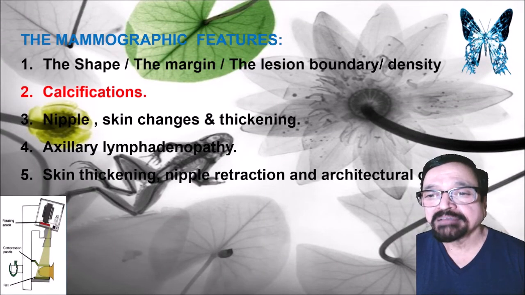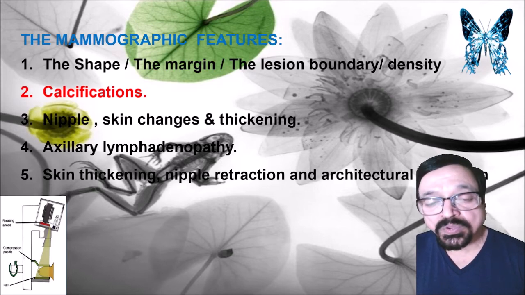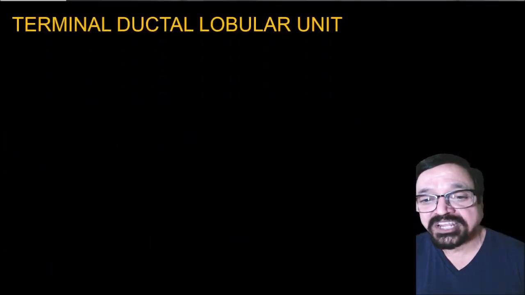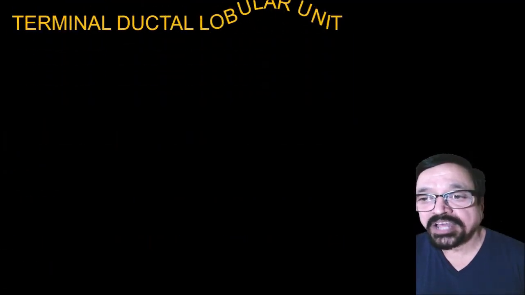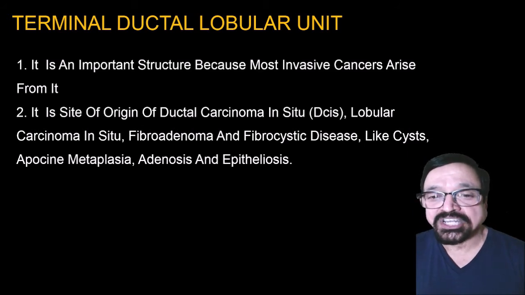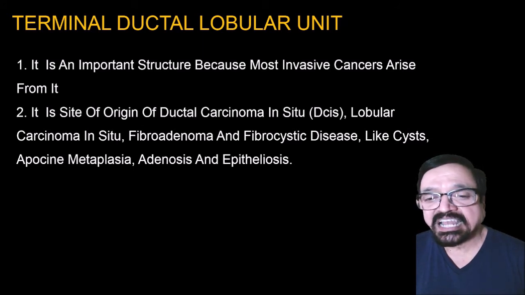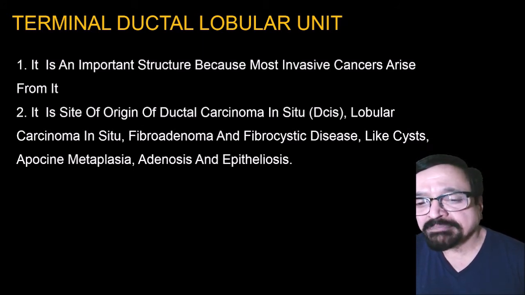First we have seen mammographic features: shape, margin, lesion boundaries. Now we'll come to calcification, which is a very important feature. Now terminal duct lobular unit. It is an important structure because most invasive cancers arise from it. It is the site of origin of ductal carcinoma in situ, lobular carcinoma in situ, fibroadenomas and fibrocystic disease like cyst, apocrine metaplasia, adenosis and epitheliosis.